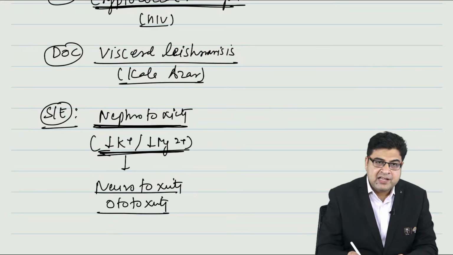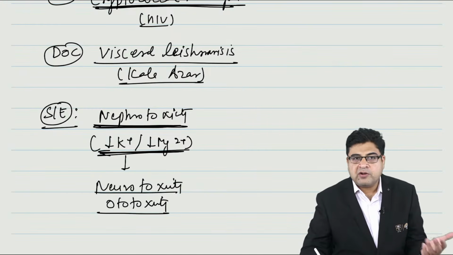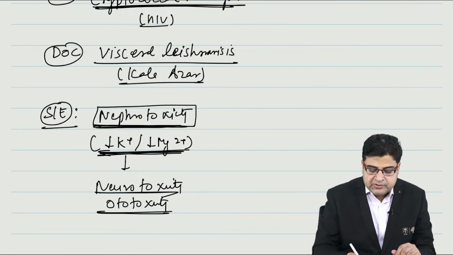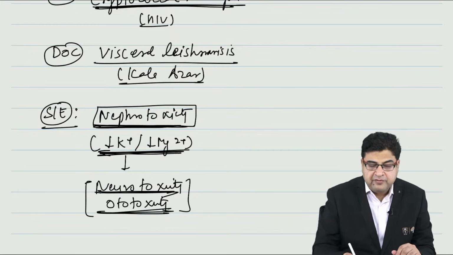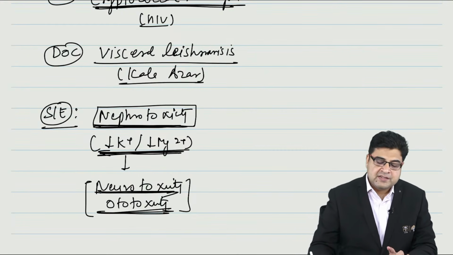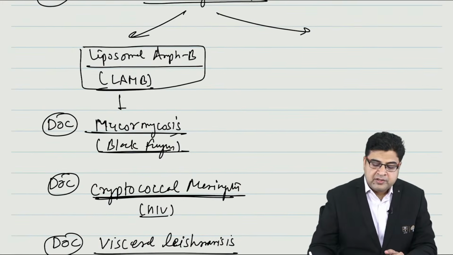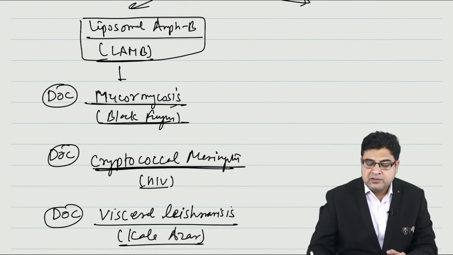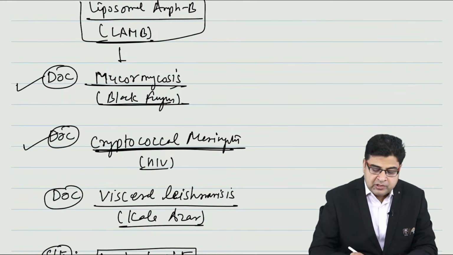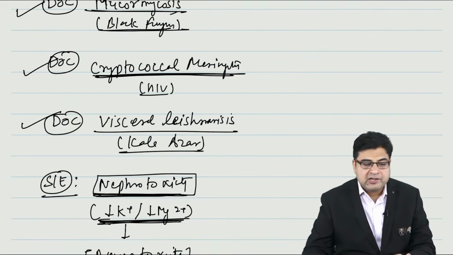So when you lose the ions from the body, your nerves cannot work properly. So this medicine will cause nephrotoxicity, which can result in loss of ions. As a result of loss of ions, this medicine can interfere with nerve conduction, and can result in neurotoxicity and ototoxicity as a side effect. So this is for the liposomal amphotericin B. 3 indications: drug of choice for mucormycosis, drug of choice for cryptococcal meningitis, drug of choice for visceral leishmaniasis.